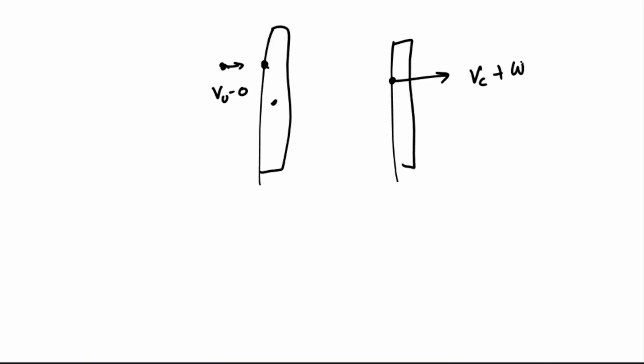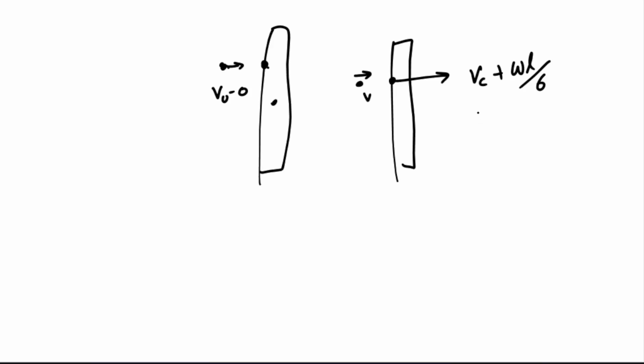Here there was the point of impact, right? And what is the relative velocity of approach between these two points initially? This is at rest, so the velocity of approach is V naught minus 0. After collision, this point has a velocity in this direction equal to VC plus omega L by 6, and I have taken the velocity of the ball equal to V in this direction.